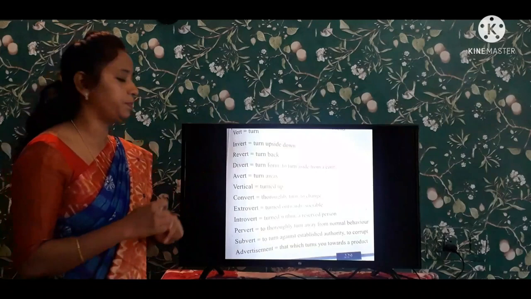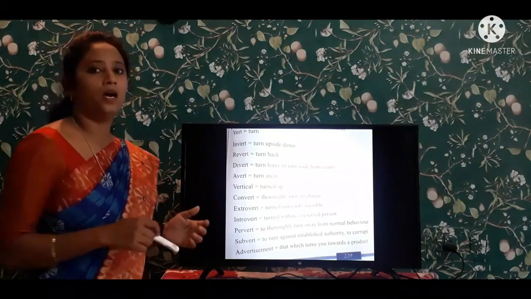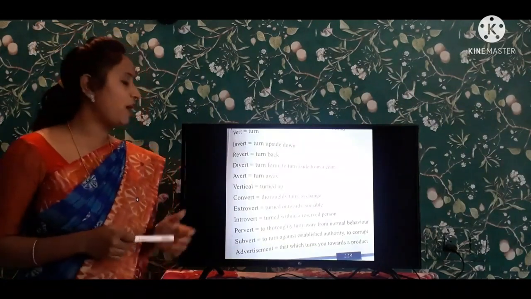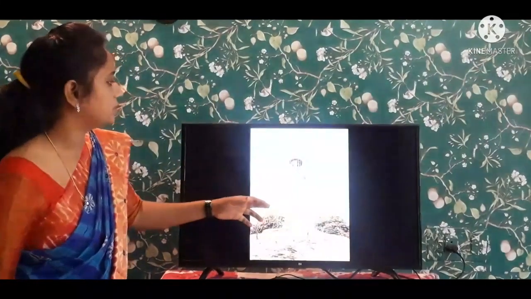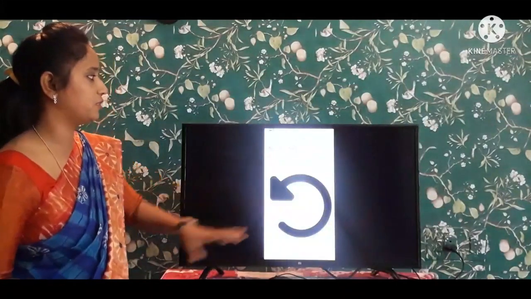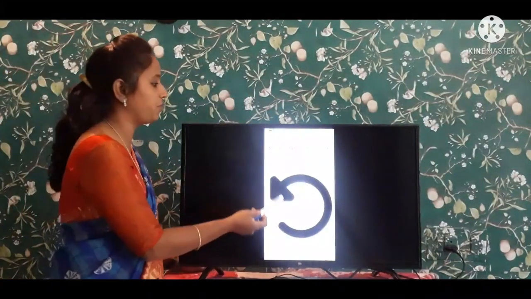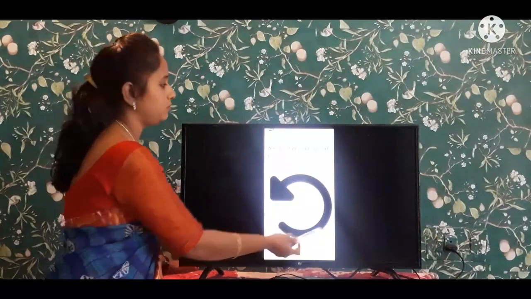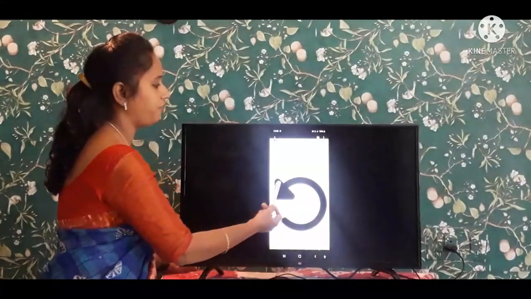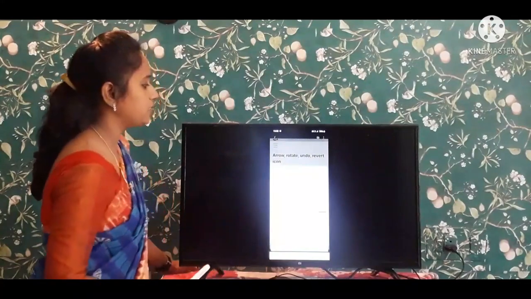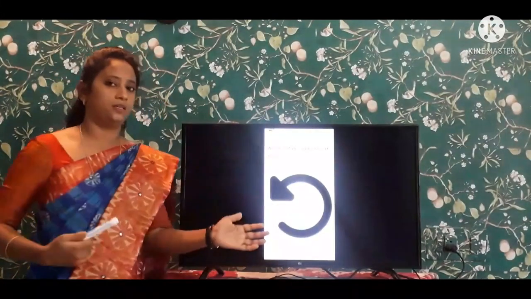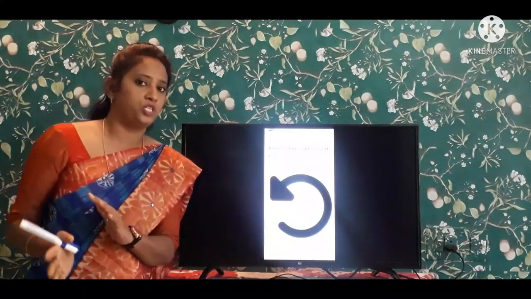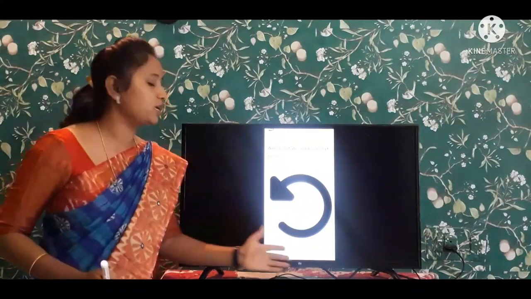Next is revert. So in phones, you see in phones we are having a picture. See, I want to show you a picture like an invert. This is the invert. So revert, sorry. This is the revert. Revert means, see, this is the icon that we are having, revert. Revert means this is the icon. So to go back, come again to the previous position, to come backwards, it is known as the revert.